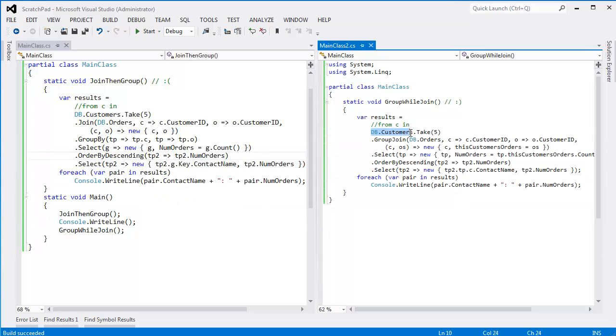But we have our customers, we join and we group at the same time, whereas this one we join and then we group. This version is less efficient because we're basically doing the exact same thing as a join, or close to it, with just doing the group by after doing the join. It's like you go clean the room and then I go clean the room again. It doesn't make sense. Here we say group join, it groups while joining. Then the rest of the query is the same, except since we pack TP into another transparent identifier, I can access C down here. Whereas in this case, I can't because all I get is G, C and O disappeared up there. So there you go, side-by-side translation, happy version, sad version.